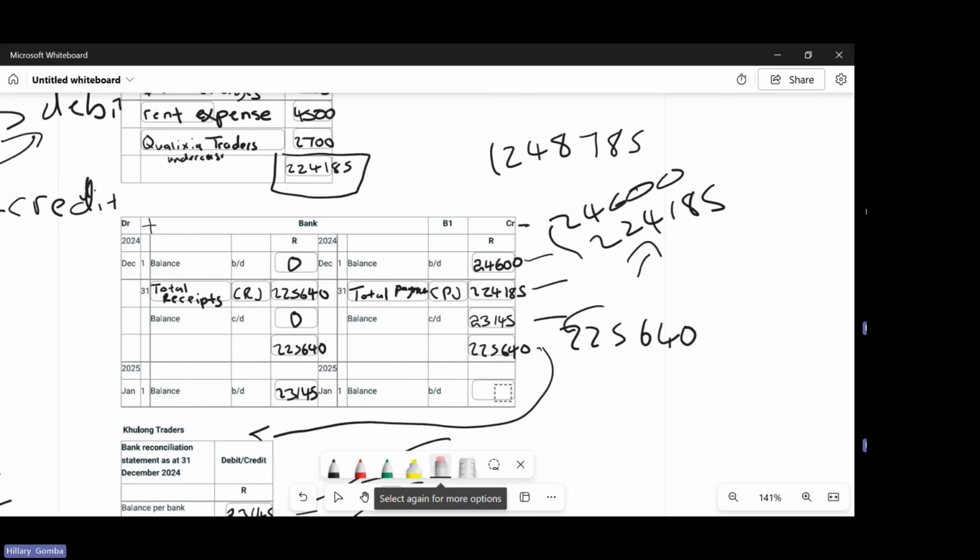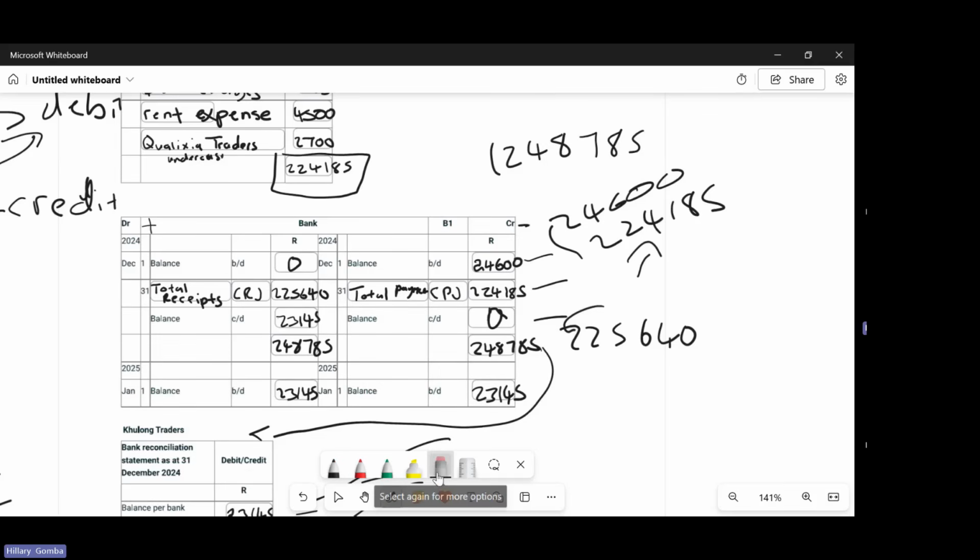Okay, so the credit side of the bank is more, which means this 23,145 is supposed to be on this side, not the other way. So here it will be 23,145, which will be 248,785, and then here it will be 0.